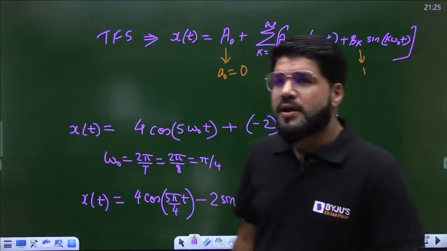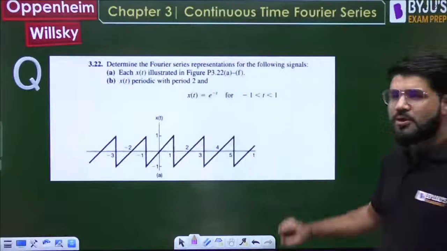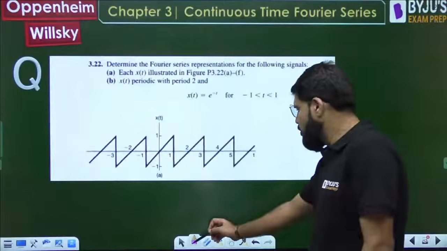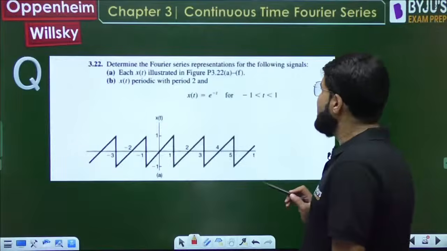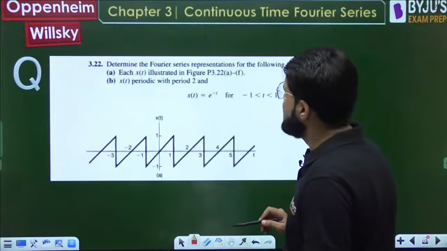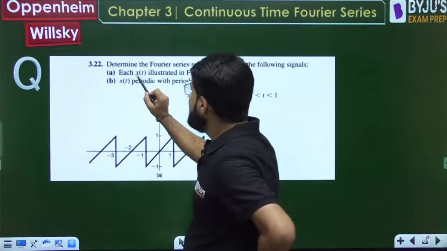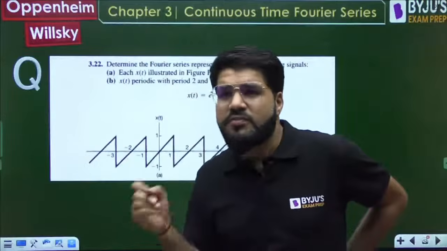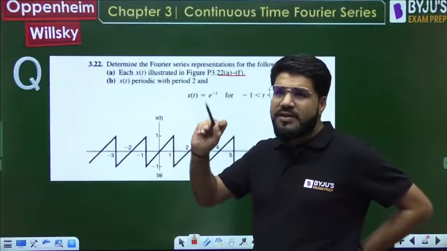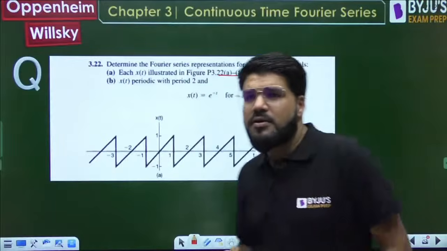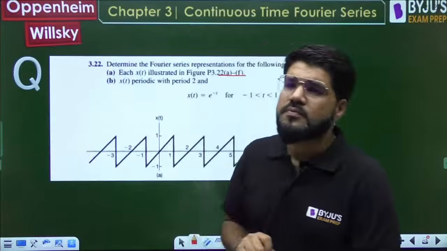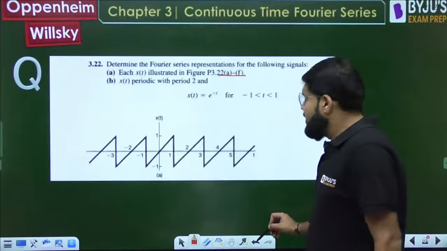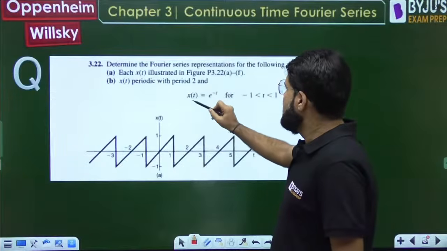Okay, all right. So I think maybe you are mentioning this particular sawtooth waveform. It's already there. Okay, so question 3.22. Determine the Fourier series representation for the following signals. Part A, each x(t) illustrated in figures A to F. Again, I have taken just 2-3 figures which are more relevant in GATE. Some questions are purely conventional, so I'm not taking those. Correct Ananta, right? Then part B, x(t) is periodic with period 2 and given by this formula.